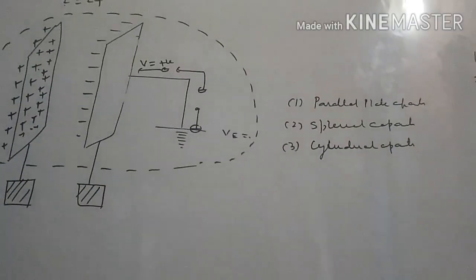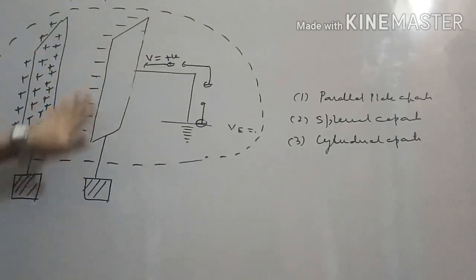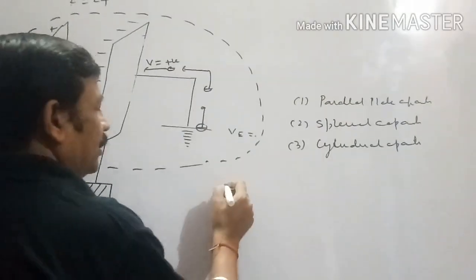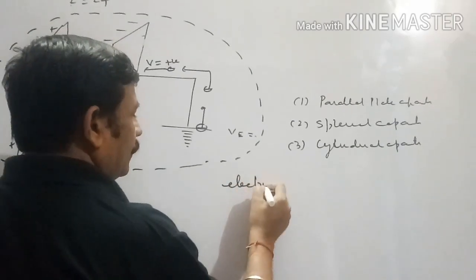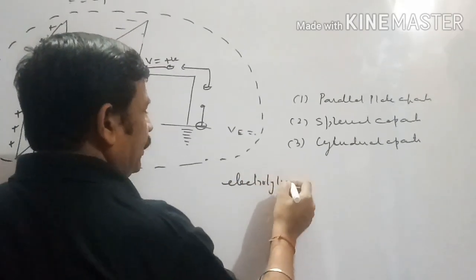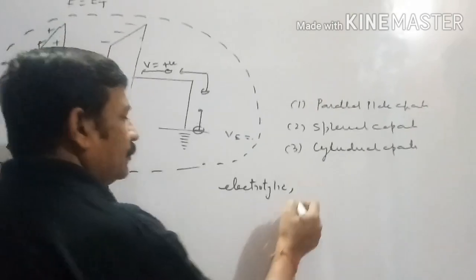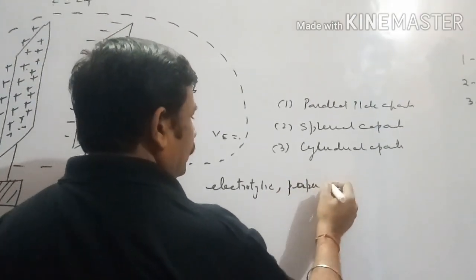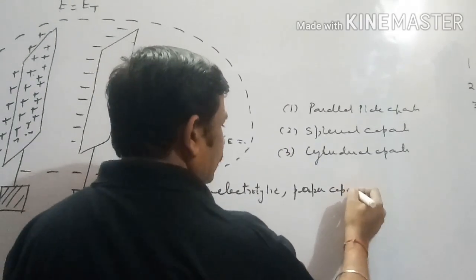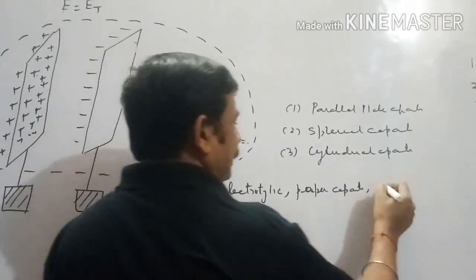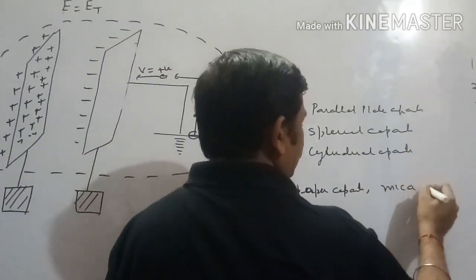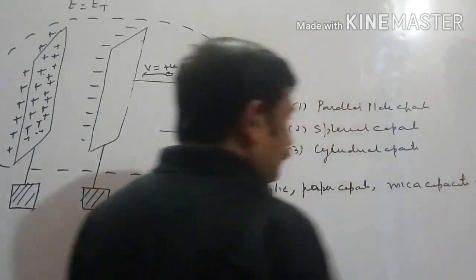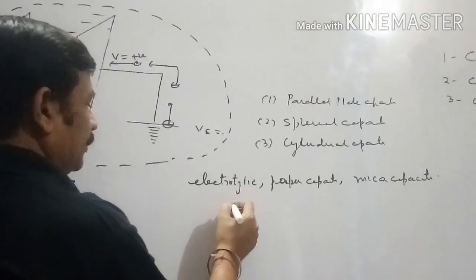And depending upon the insulating medium present between the plates, types of capacitor are electrolytic capacitor, paper capacitor, in which paper is present, mica capacitor, in which mica remains present, and ceramic capacitor.